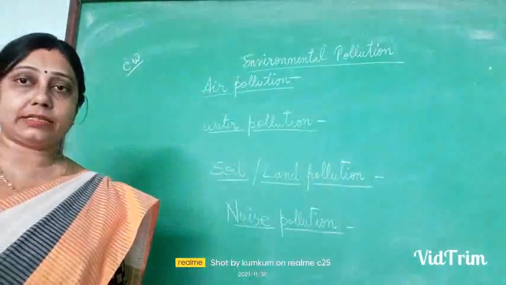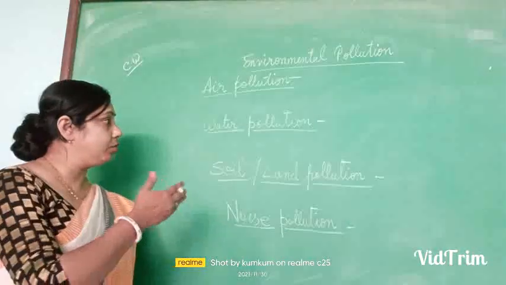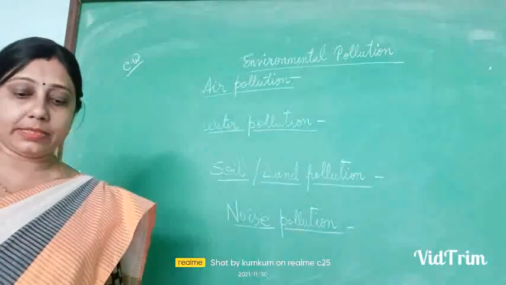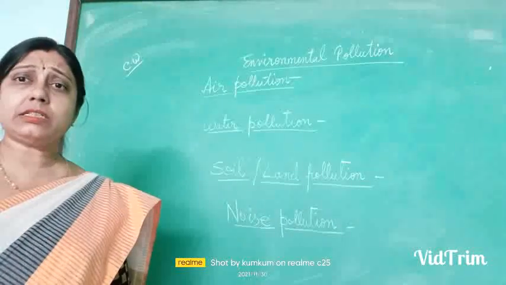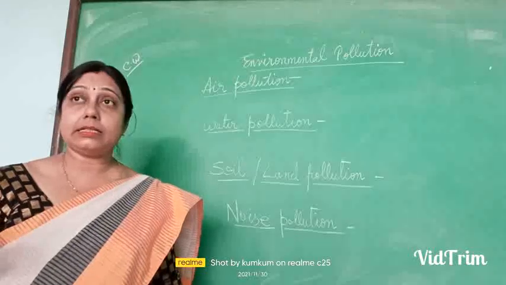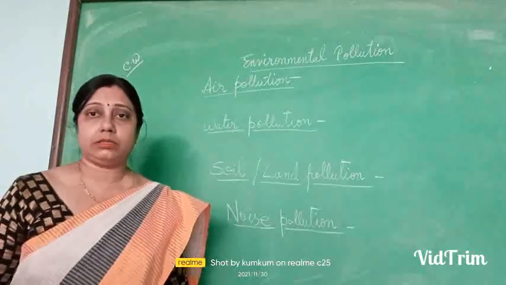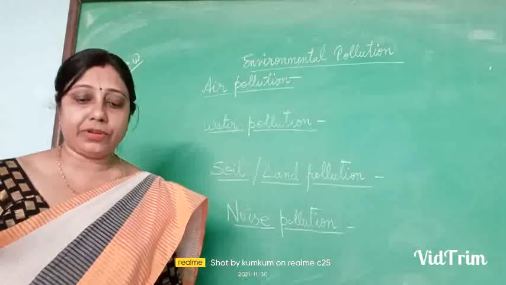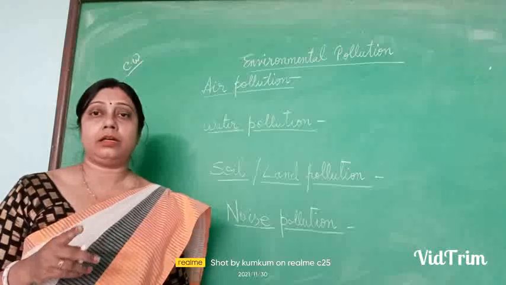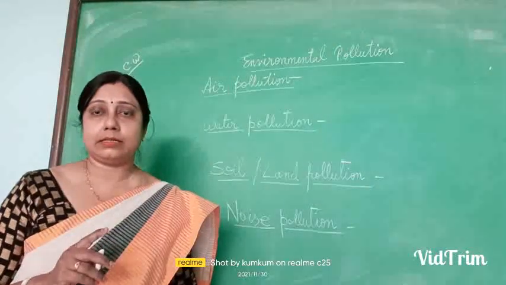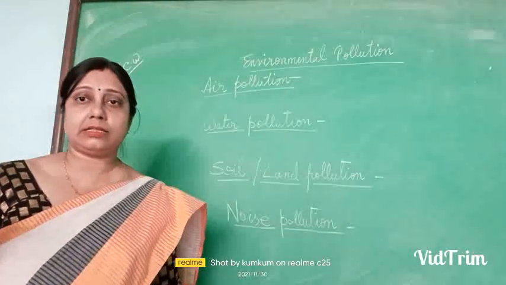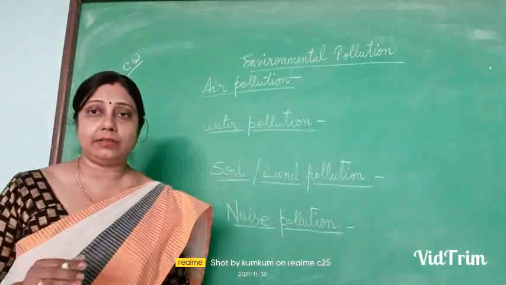Now, what are the effects that lead to water pollution? Due to water pollution, what happens? The rivers and the water bodies all get polluted, and there will be a scarcity of drinking water, and the main thing, waterborne diseases. There will be a rapid increase in waterborne diseases, and it will affect our health.